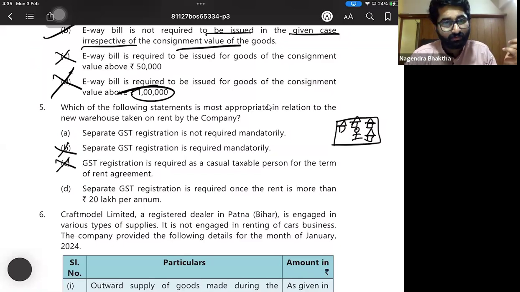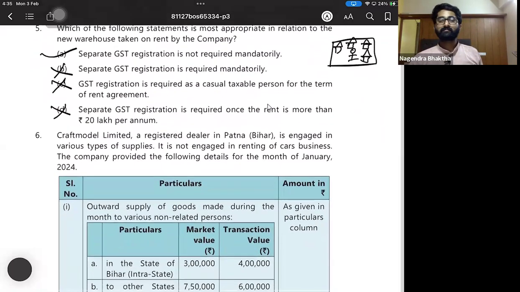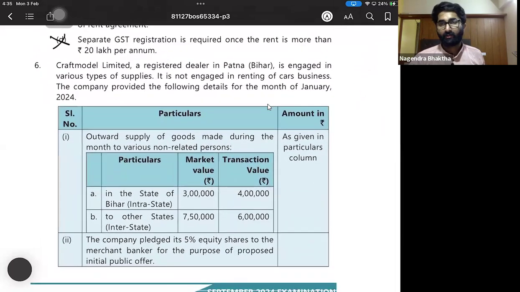Wrong. Separate GST registration is required once the rent is more than 20 lakh per annum. No, no. So separate GST registration is not required mandatorily. True. Separate GST registration is not required mandatorily. This is the correct one.